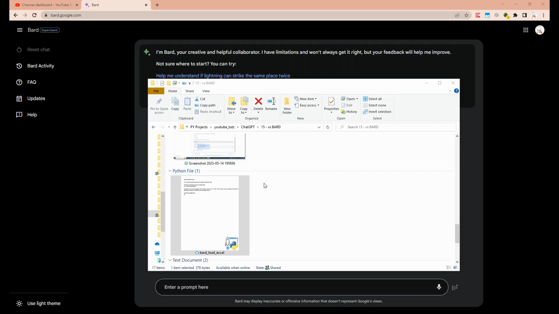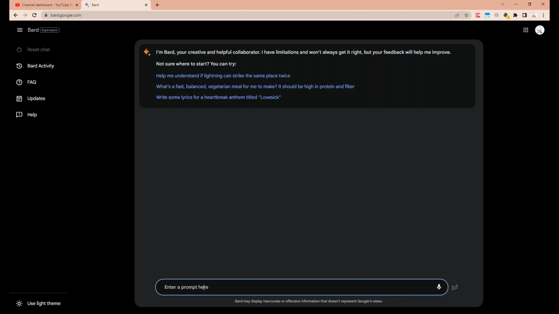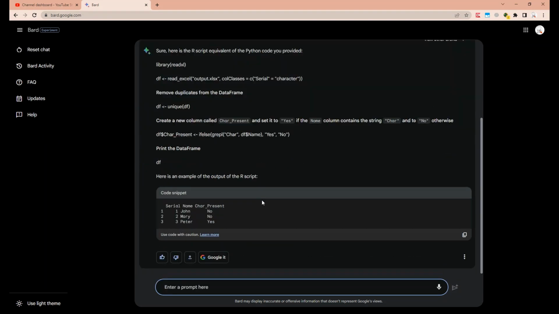Okay, so we will continue with the code which we wrote earlier using Bard. Let's copy and paste the code. I'm just going to uncomment this, which I did temporarily. Let me copy and paste the code. So I'm going to tell it to translate this code to R script. Click on enter, and here we get the code.